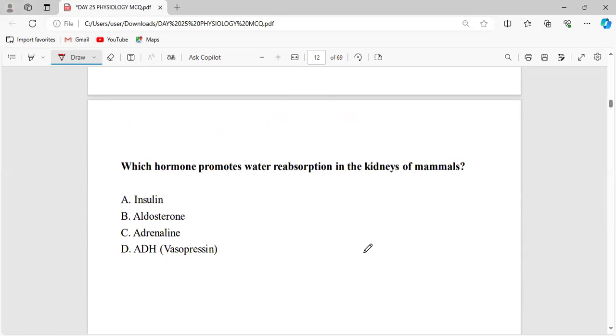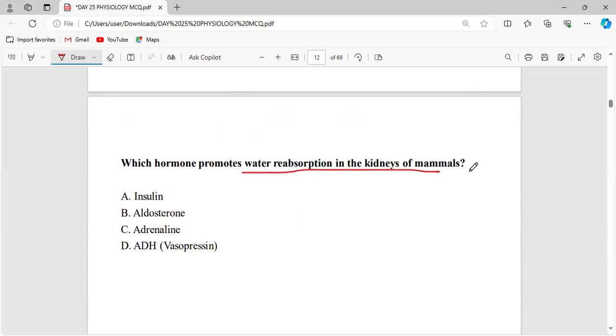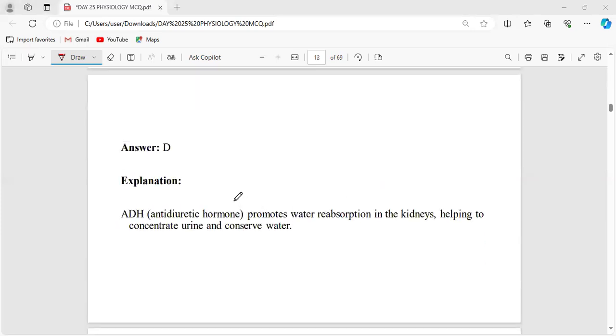Now, which hormone promotes water reabsorption in the kidneys of mammals? Water reabsorption in the kidneys in the mammals. That will obviously be the antidiuretic hormone, or vasopressin.